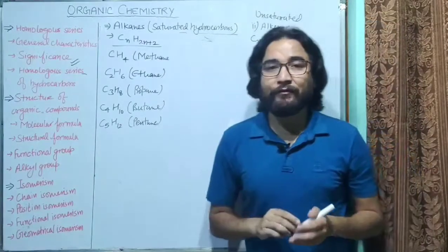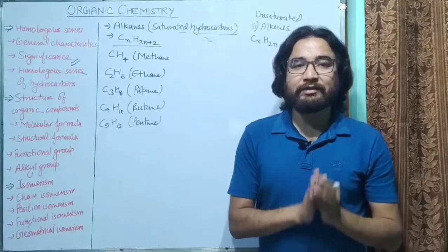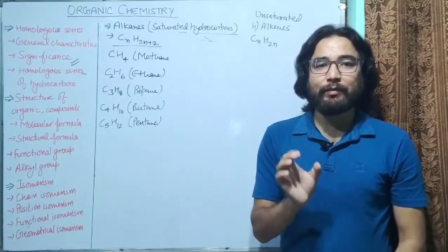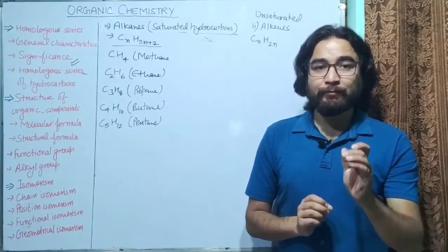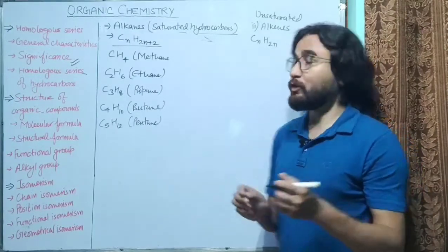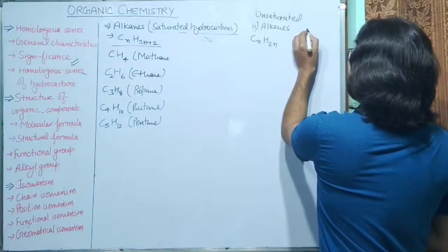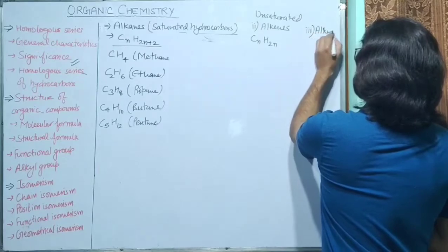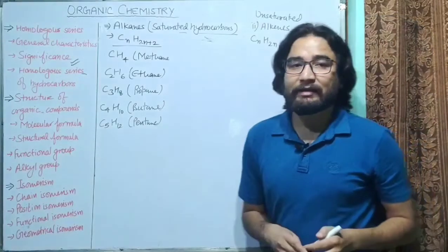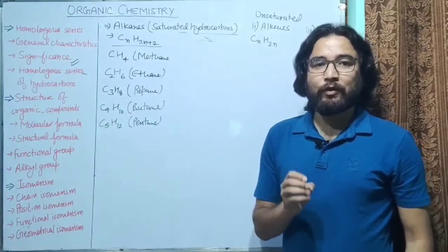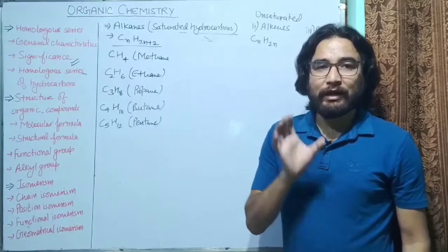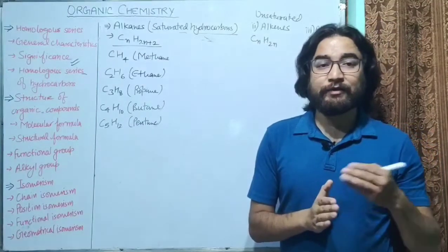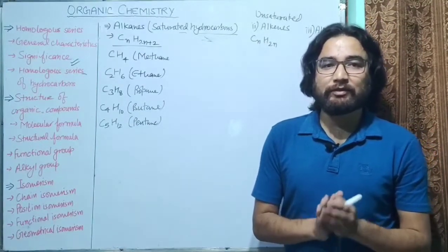And what is the formula of alkenes? General formula of alkenes is CnH2n. So alkenes have only one double bond; alkenes have a double bond and alkynes have a triple bond. So if we talk about the third homologous series, that is called alkynes. So alkynes have a triple bond while alkenes have a double bond. If a homologous series has a double bond between carbon atoms, then it will be called alkenes. And if there is a triple bond between carbon atoms, it is called alkynes.